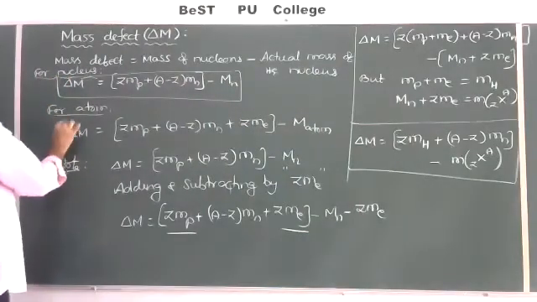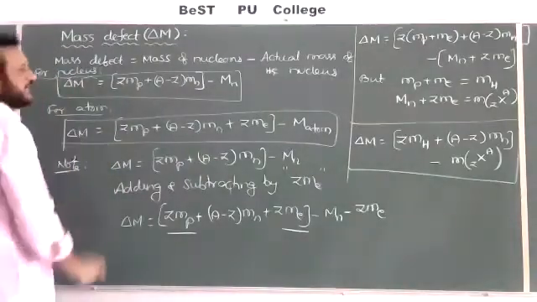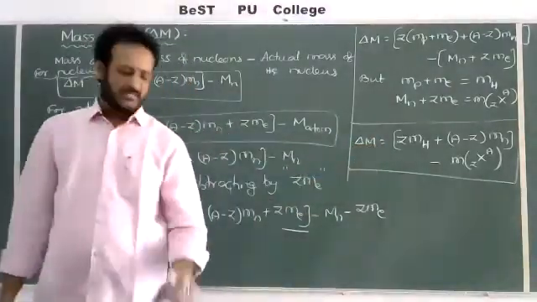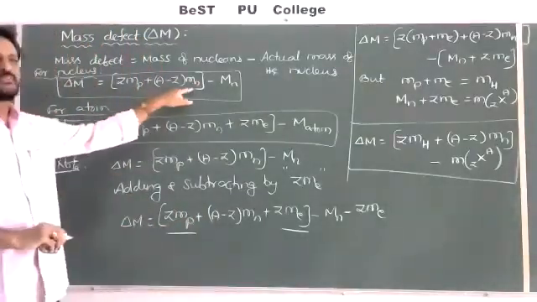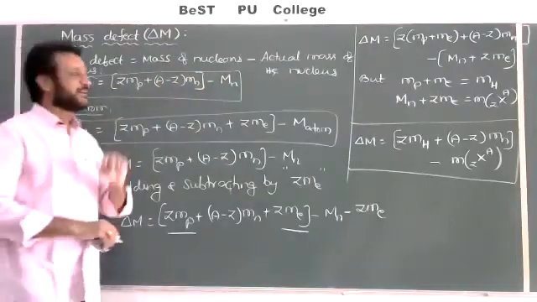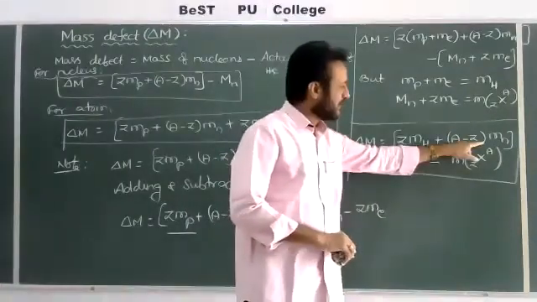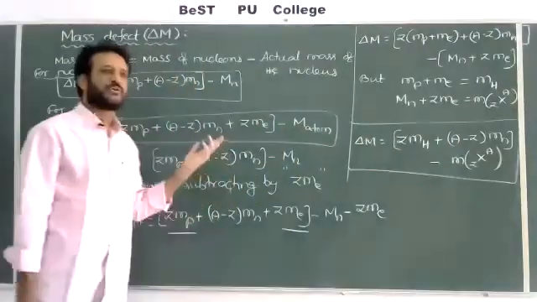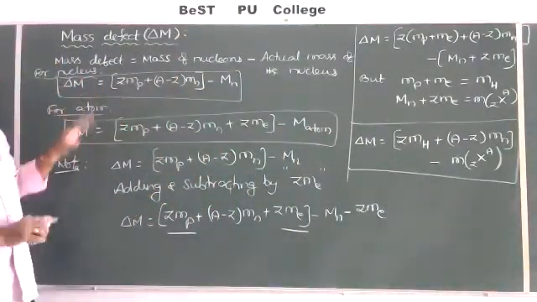So this is the formula for mass defect of the atom, and another formula we can remember is this one also. In given numericals or problems, if mass of the proton, mass of the neutron, actual mass of the nucleus are given, use only this formula. For example, if they have given mass of the hydrogen, mass of the neutron and actual mass of the atom, use this formula. Based on the given problem, we have to select the formula. Various different formulae we can choose. That's about mass defect.